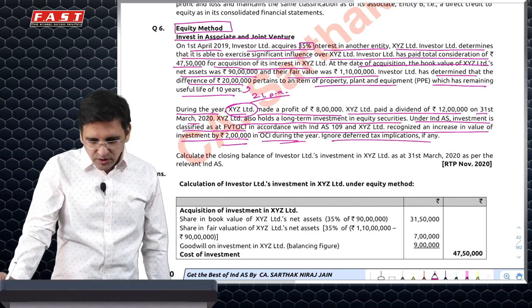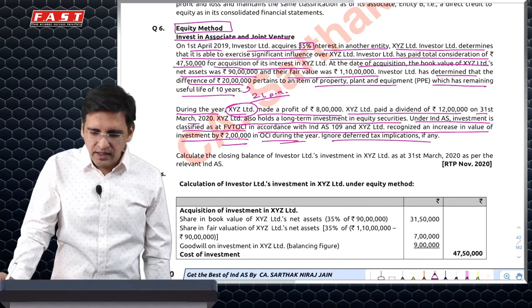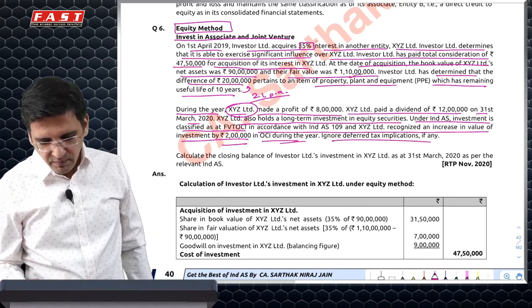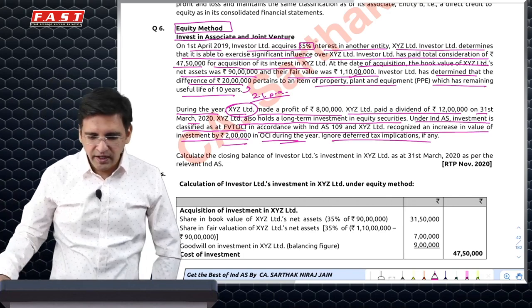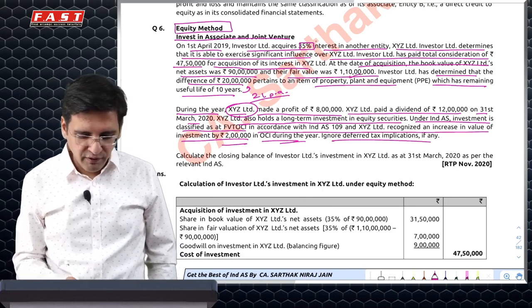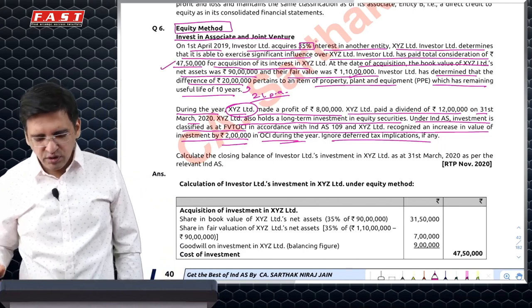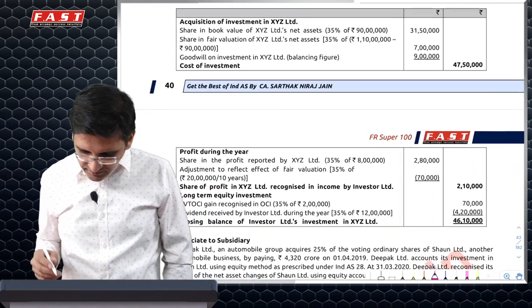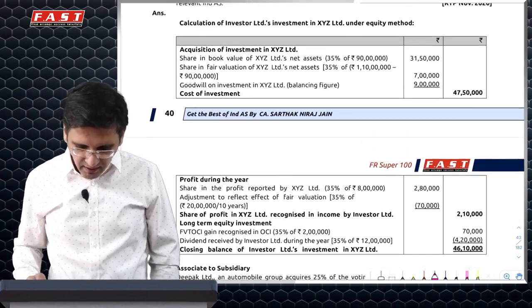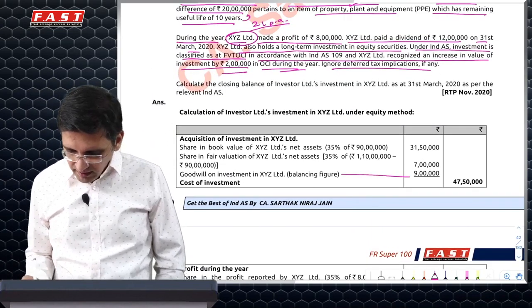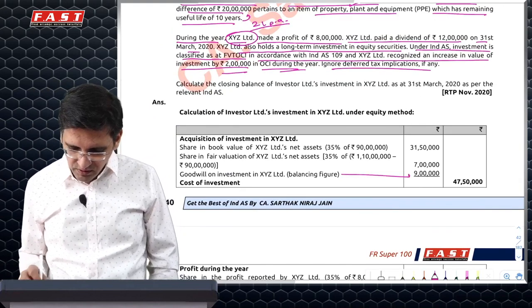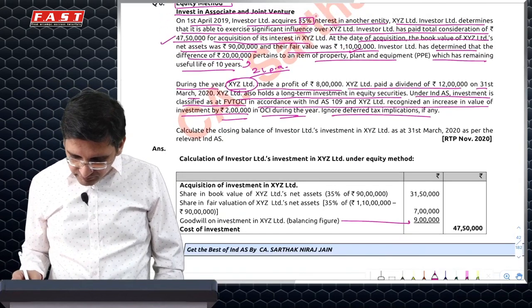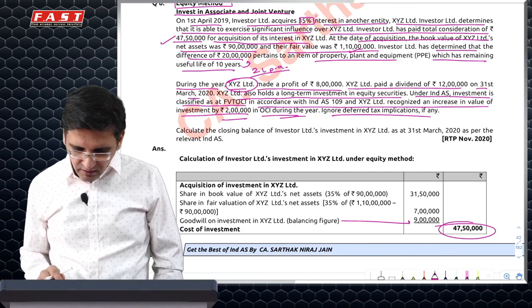So first and foremost, the fair value of the assets was 110. You acquired 35%, which will make it 385. You acquired it for 475. Which means you will have to disclose a goodwill, but you will not have to present it in the balance sheet. Your presentation ideally then would be what? So you disclose a 9 lakh balancing figure as goodwill on the date of acquisition. And 4750 is your cost of investment.